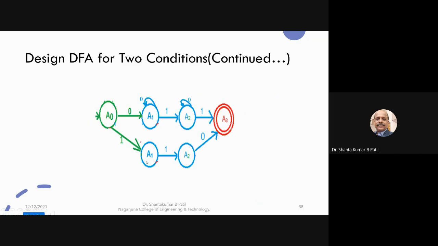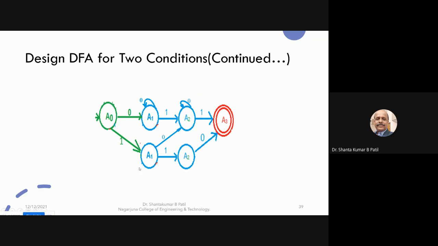From this state, I need to mark the zero outgoing transition again. From this path, one 0 is already there, and more than one 0 should be accepted. Therefore, from A1 on symbol 0, it goes to A2. For example, take the string 101.